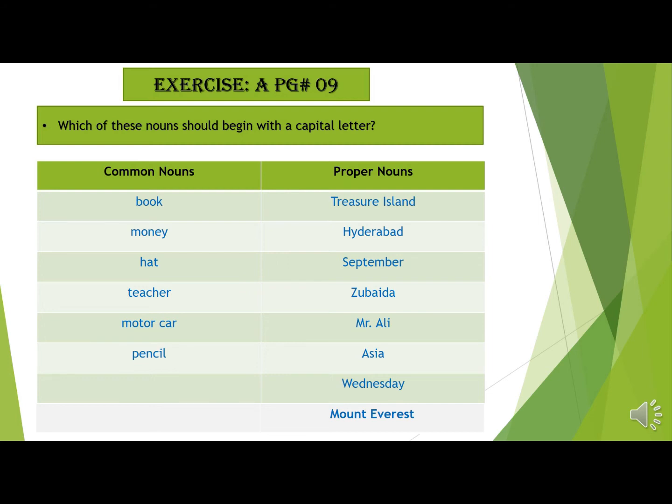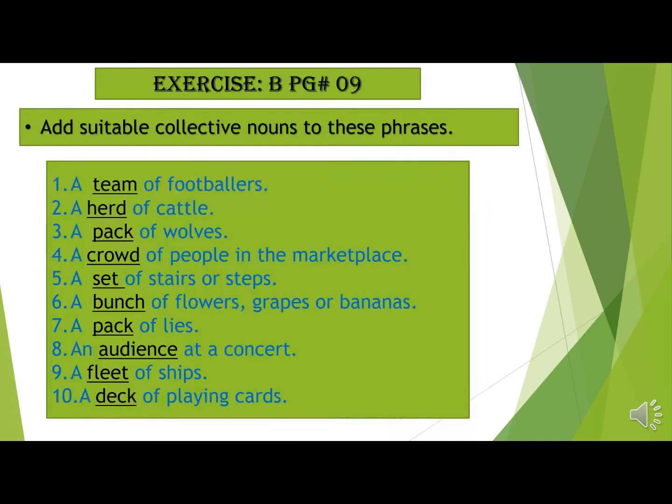Now let's move towards the proper nouns. Treasure Island, Hyderabad, September, Zubeda, Mr. Ali, Asia, Wednesday, and Mount Everest. Now in this you have seen that all these are naming words, and we are talking about something very specifically, so that's why all these nouns are proper nouns. Are you getting my point my dear students?